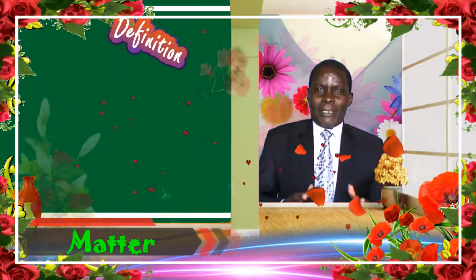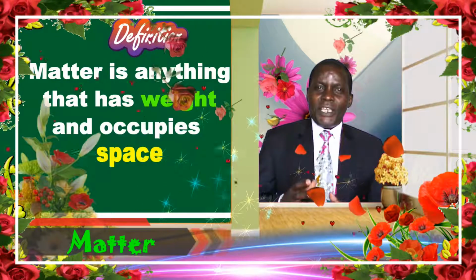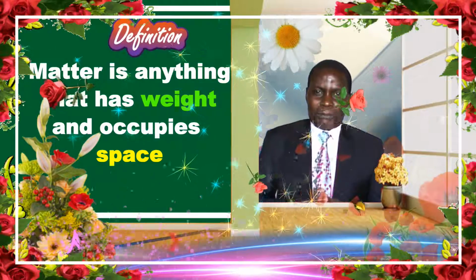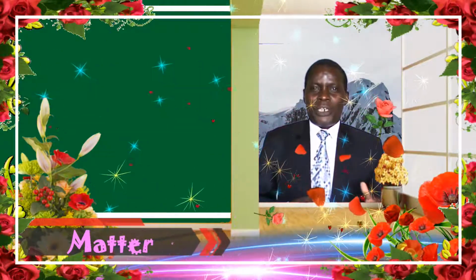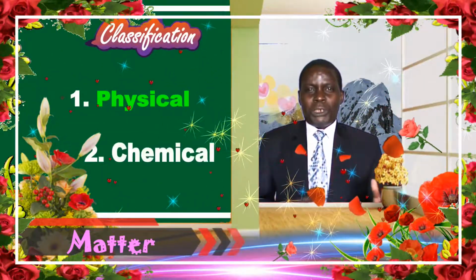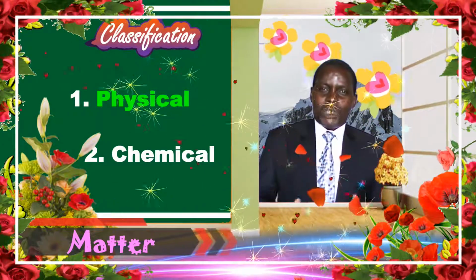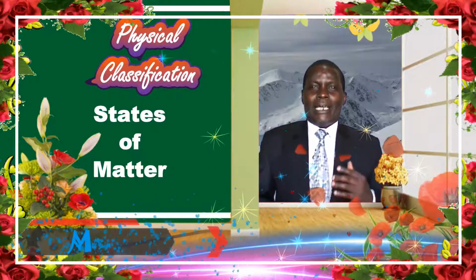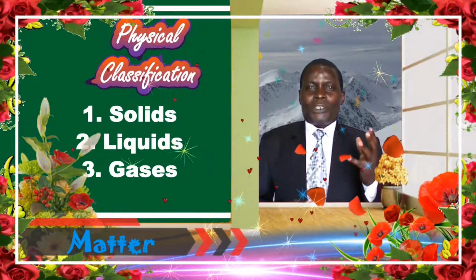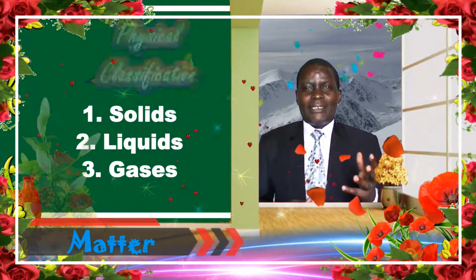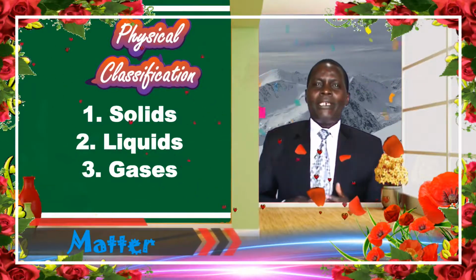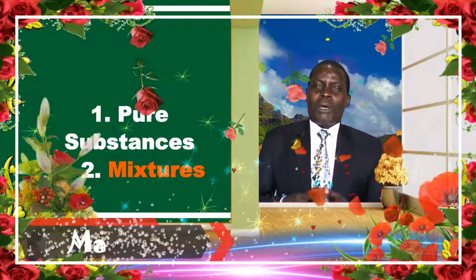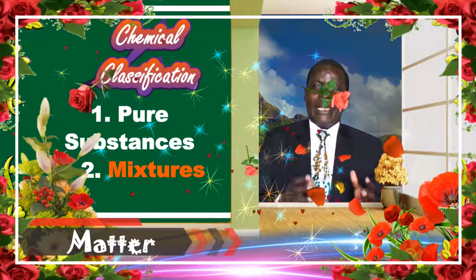We have said matter is anything that has weight and occupies space, and we have seen the different classification, which is the physical and the chemical classification. In the physical classification, it's where we find the three states of matter: the solids, the liquids, and the gases. And then in the chemical classification, that's where we have the pure substances and the mixtures.